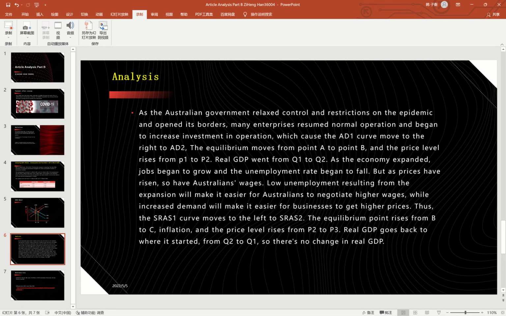Increased demand will make it easier for businesses to get higher prices. Thus, the SRAS1 curve moves to the left to SRAS2. The equilibrium point moved from B to C, and the price level rose from P2 to P3. Real GDP goes back to where it started, from Q2 to Q1, so there is no change in real GDP.